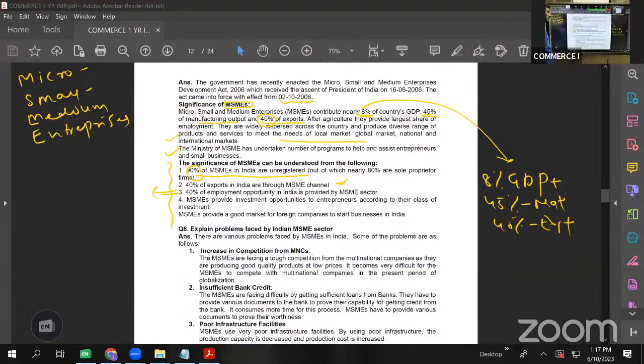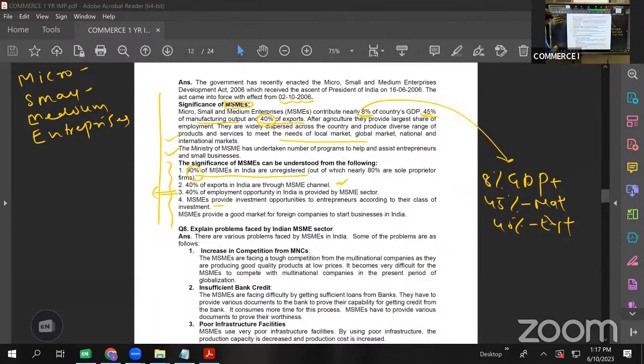Then MSME provides investment opportunities to entrepreneurs according to their class of investments, like micro, very small, small, moderate, medium, like this, right? Then MSME provides a good market for foreign companies to start business in India. Only a few points and 5 marks. Okay, so these are the significance of MSME. MSME stands for micro, small, medium enterprises. In this answer, figures are very, very important. Be perfect with the percentages given.